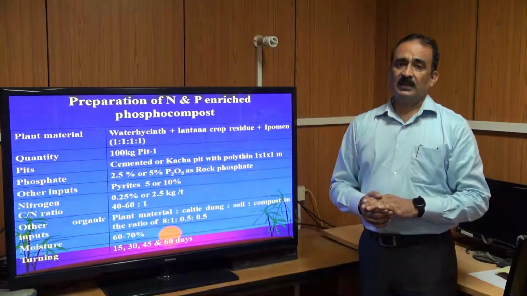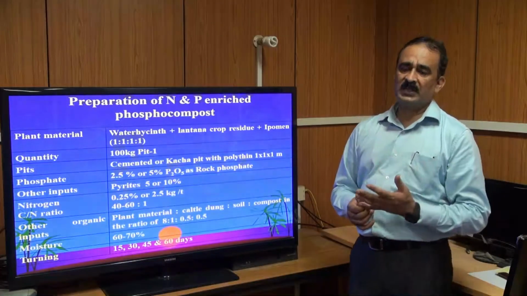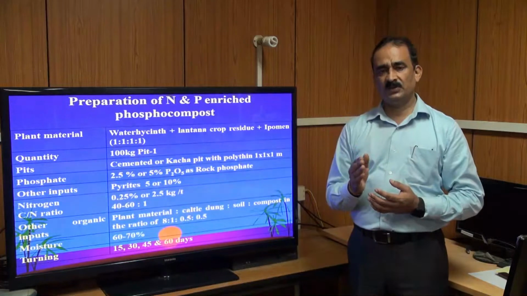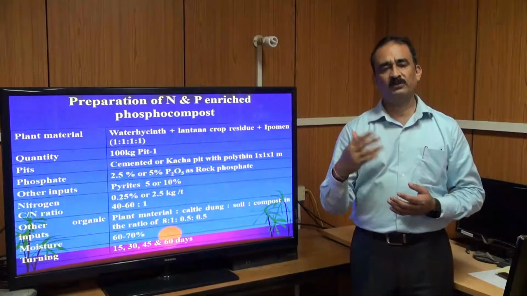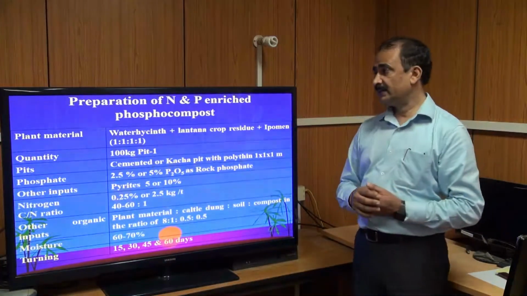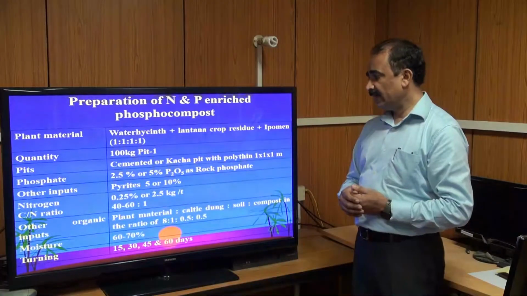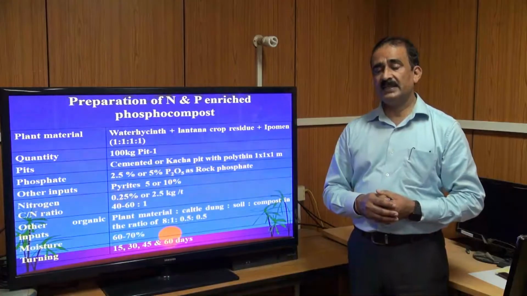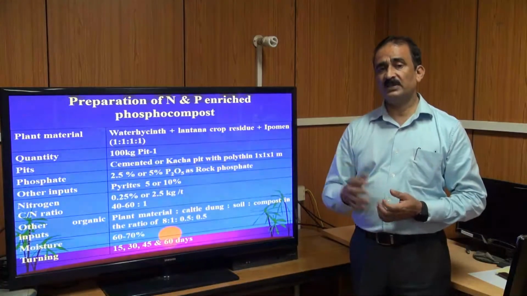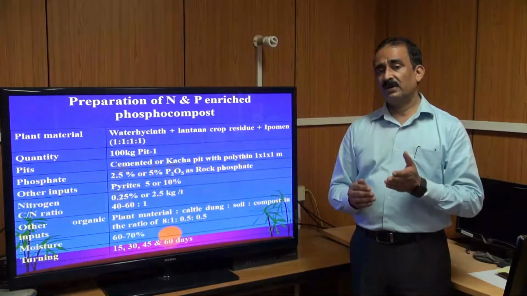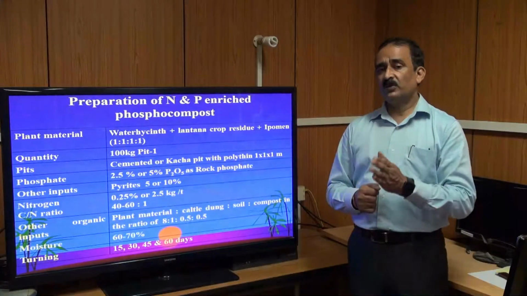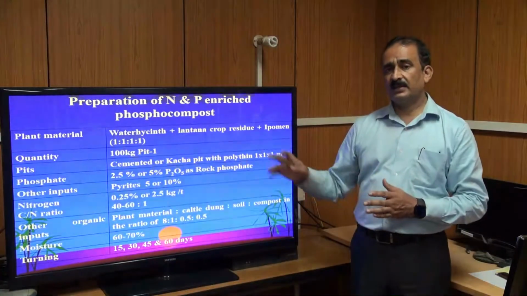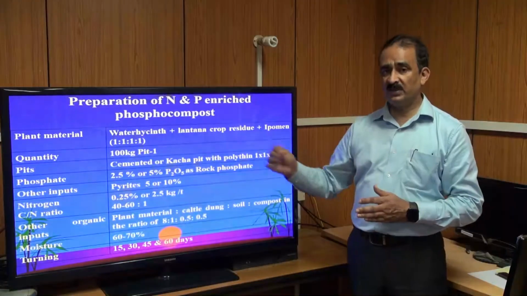As you know, simple compost has only 0.5% nitrogen, 0.3% phosphorus and 0.4% potassium, whereas enriched compost has more than 2.5% nitrogen and 5 to 7% phosphorus. So think about it: normal compost gives 0.5% nitrogen, while this enriched compost gives 2.5% nitrogen.